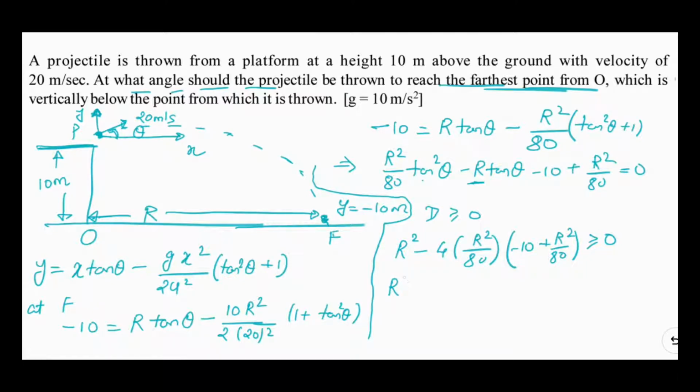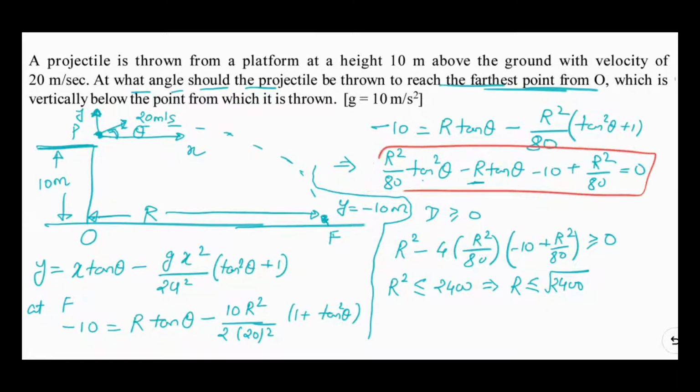After solving this, I am getting R square less than or equal to 2400, or I might write R less than or equal to root 2400. So by this expression, the value of R is less than or equal to root 2400. The maximum R is going to be equal to root 2400, so that this equation in tan theta gives a real tan theta.